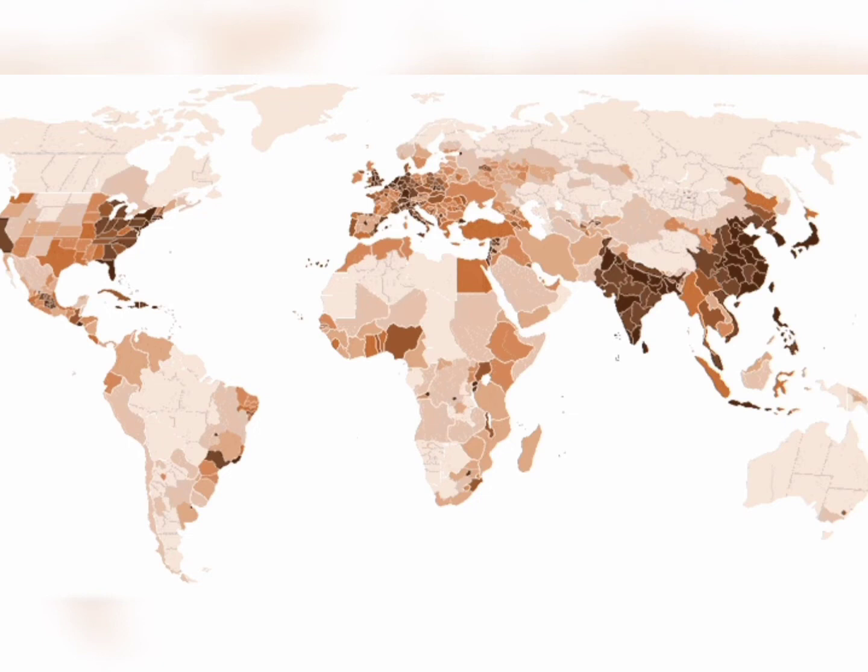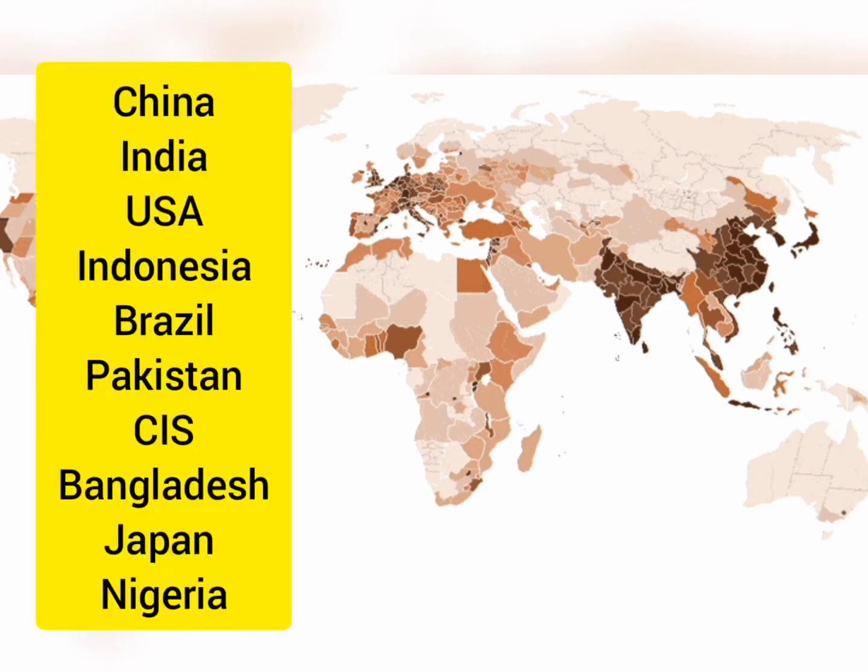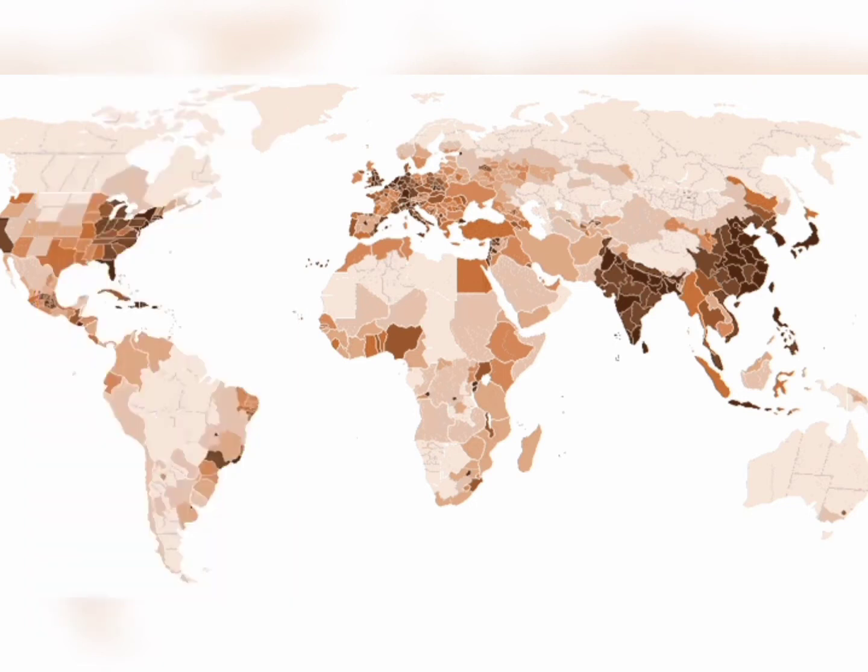90% of the world population lives in about 10% of its land area. The 10 most populous countries of the world contribute about 60% of the world population. Those countries are China, India, USA, Indonesia, Brazil, Pakistan, Bangladesh, Japan, Nigeria. Of these 10 countries, 6 are located in Asia.